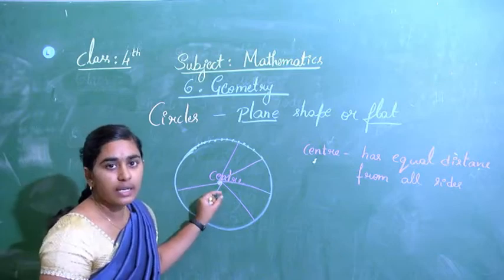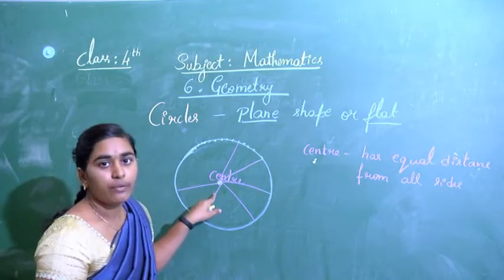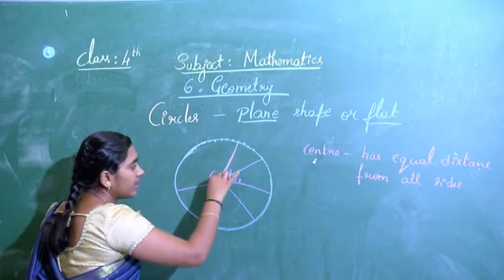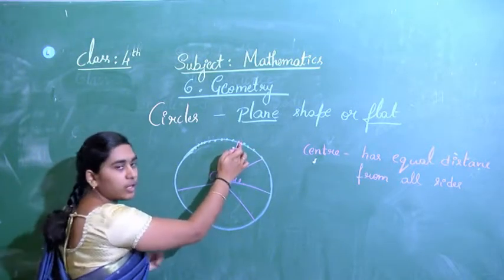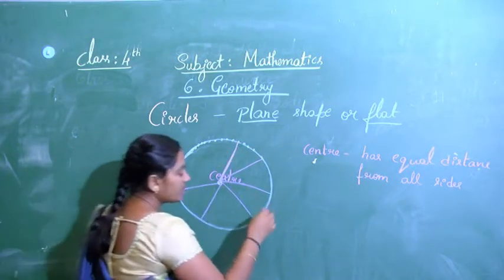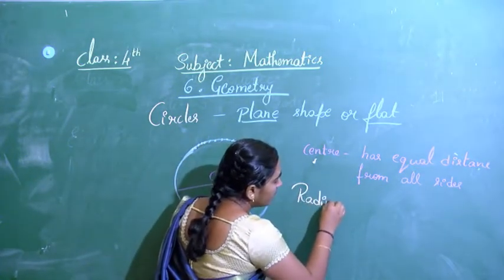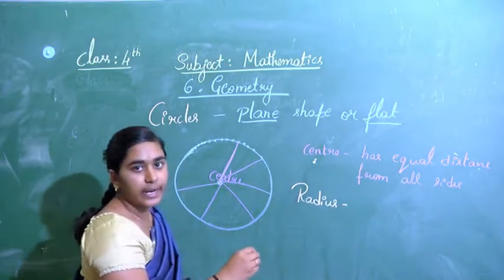After the center, we have the radius: the line joining a point on a circle to the center. What do we call it? We call it a radius.